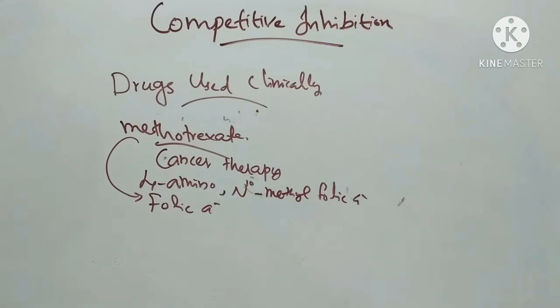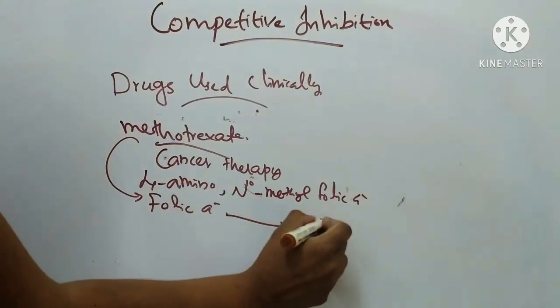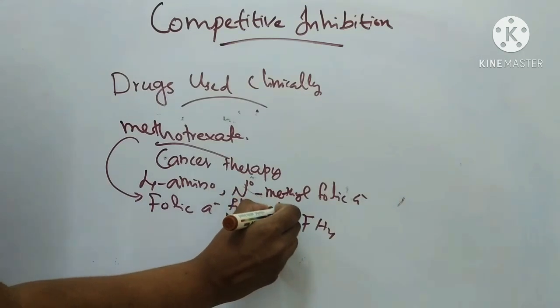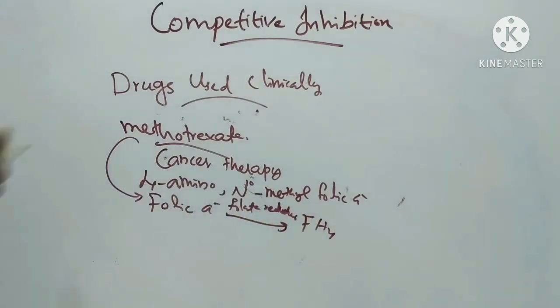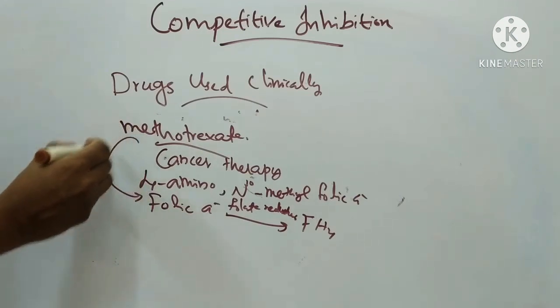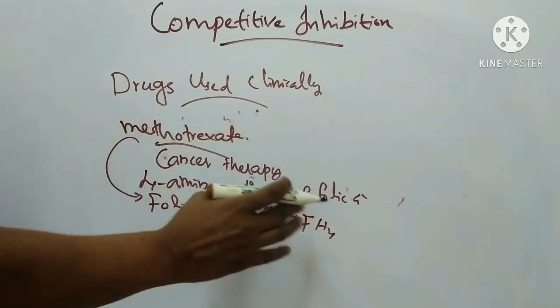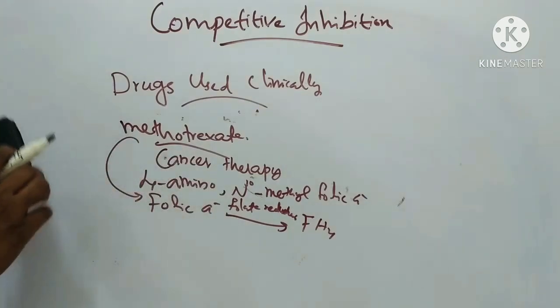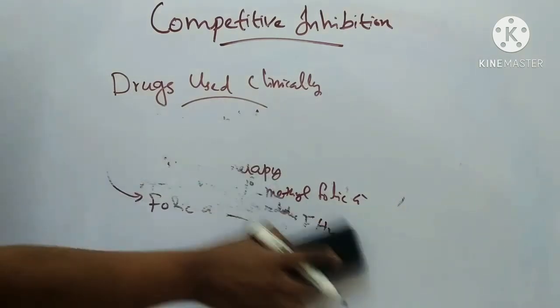So it competitively inhibits the enzyme folate reductase and prevents the formation of FH4 from folic acid. Hence DNA synthesis suffers. That is methotrexate, a drug used for cancer therapy.